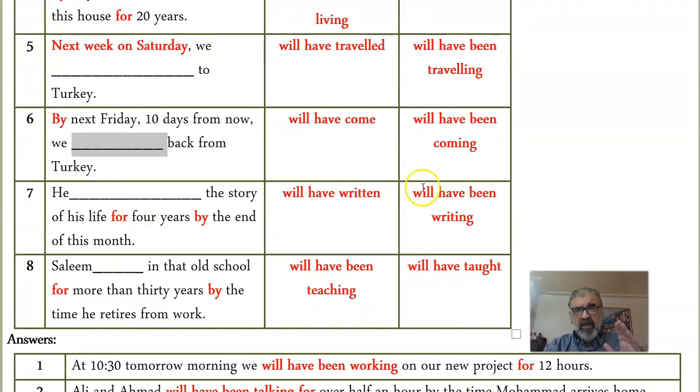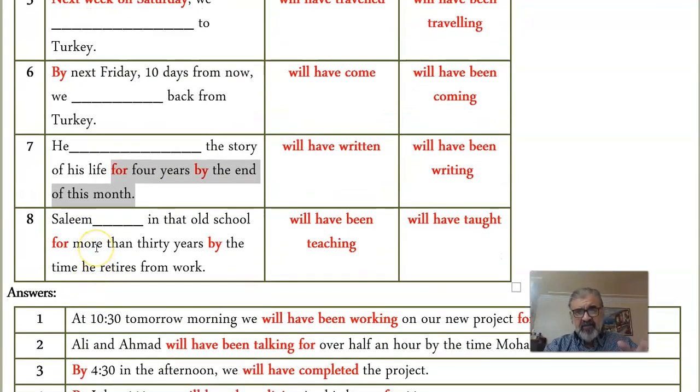He will have been writing the story of his life for 4 years by the end of this month. Duration. Finally, Salim has been teaching in that old school for more than 30 years. Duration. So he will have been teaching by the time he retires from work.